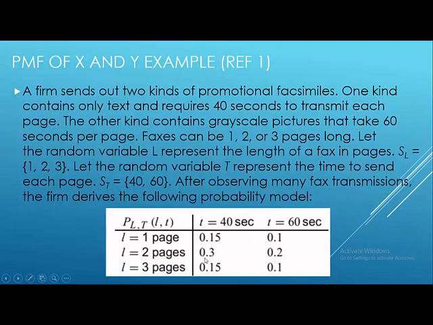The probability of sending two pages having text only is 0.3, and the probability of sending two pages having pictures is 0.2. And similarly, the probability of sending three pages having text only is 0.15, and the probability of sending three pages having pictures is 0.1.